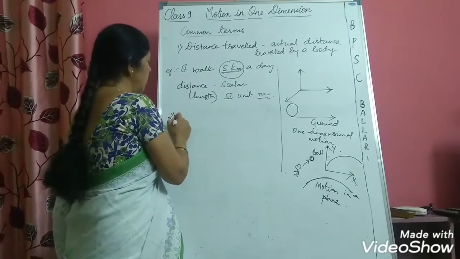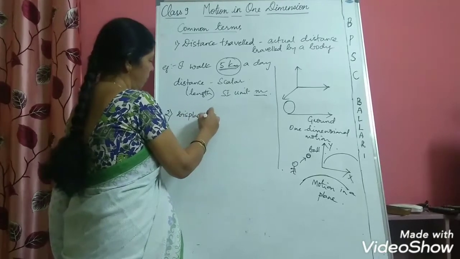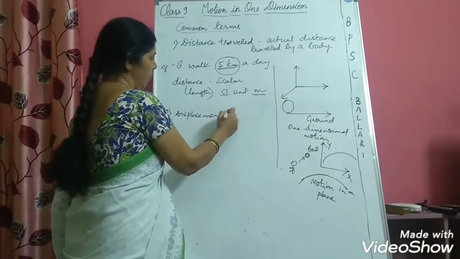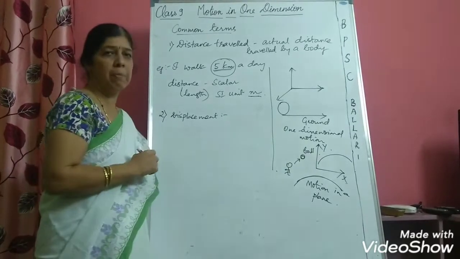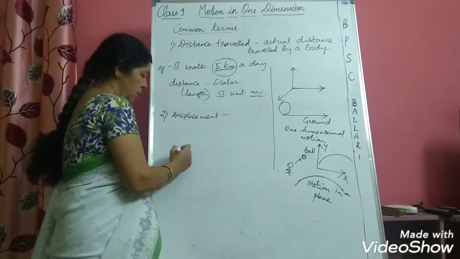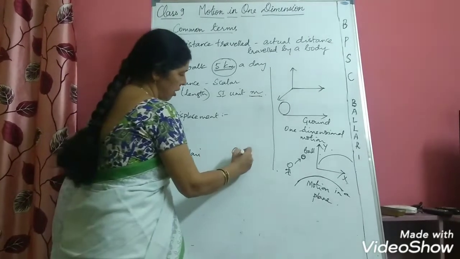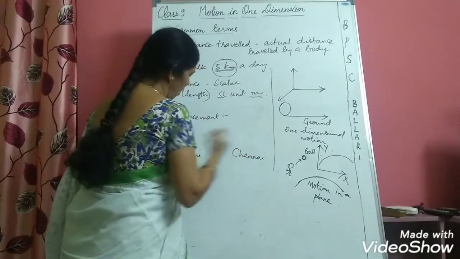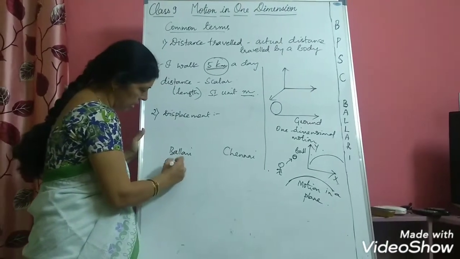The next term which you should know is displacement. Now let us take that you are travelling from Ballari to Chennai. This is Ballari, and this is Chennai. Now, what is your initial point? Ballari is the starting point.